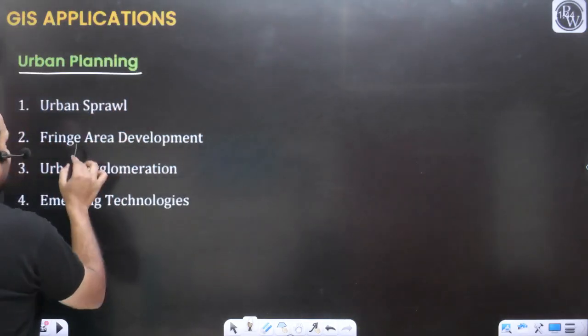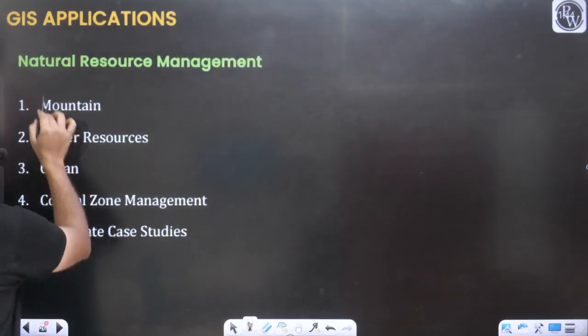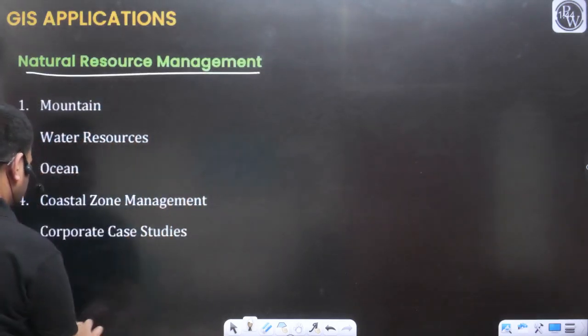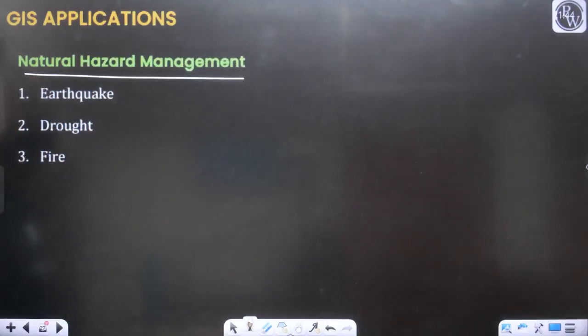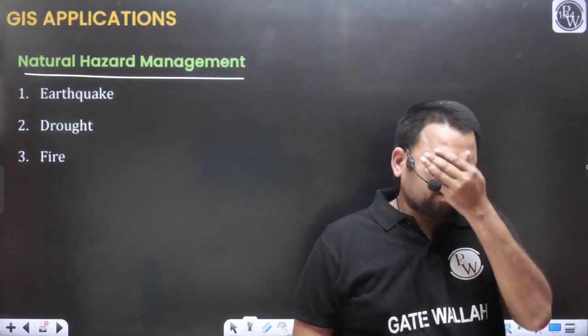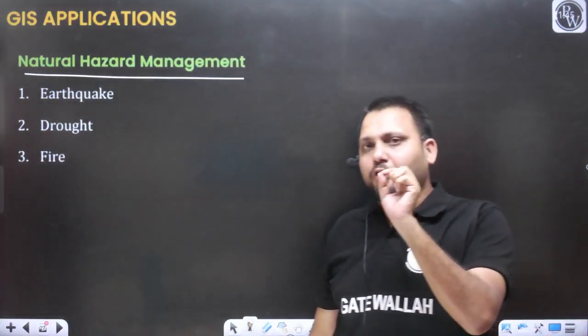For urban planning, for natural resource management, for natural hazard management, in all these fields GIS is going to be helpful. Yes or no? Here, one important point you need to remember and understand.